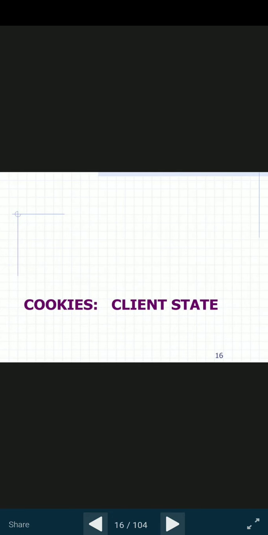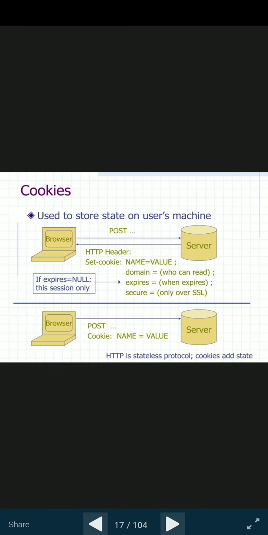A cookie is client state. A cookie is used to store state on the user's machine. If the browser posts something to the server, the server sends an HTTP header, then sets cookies. A cookie is a kind of cache memory that stores whatever you visit on the internet.